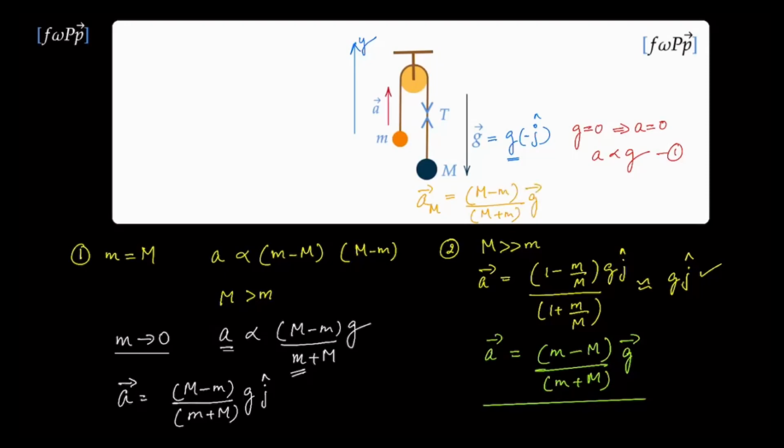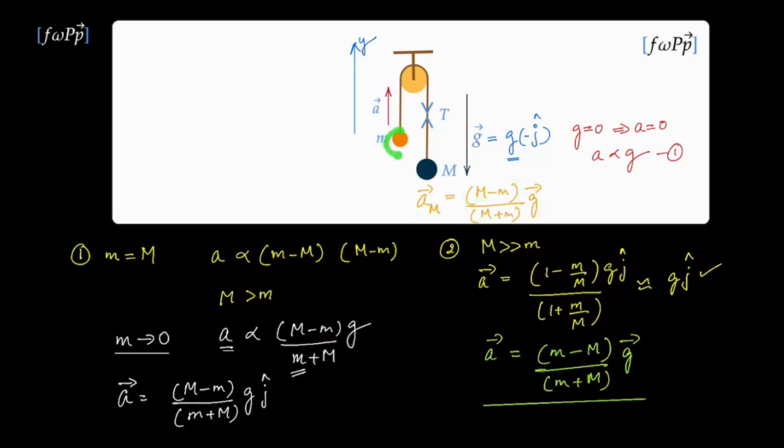Let's check if it gives the correct answer. If this mass is extremely large compared to that mass, we need the acceleration to come out in the direction of g. Well, we can see that out here. So this would be the dominating term, and therefore this would be a positive number along the direction g. Therefore, the acceleration would be along the direction of g.